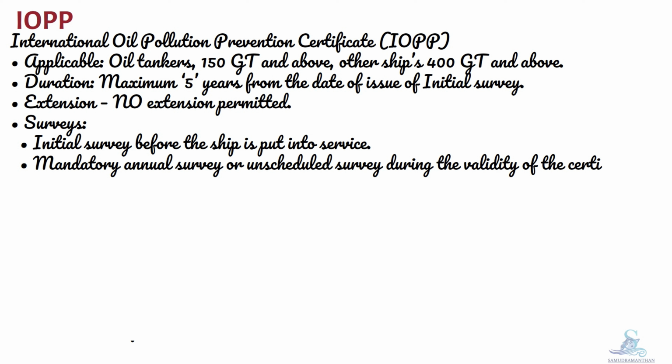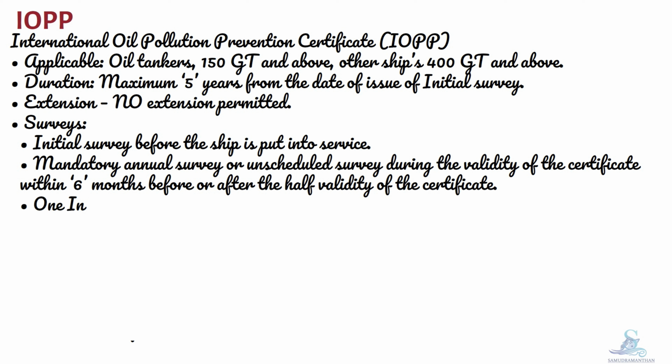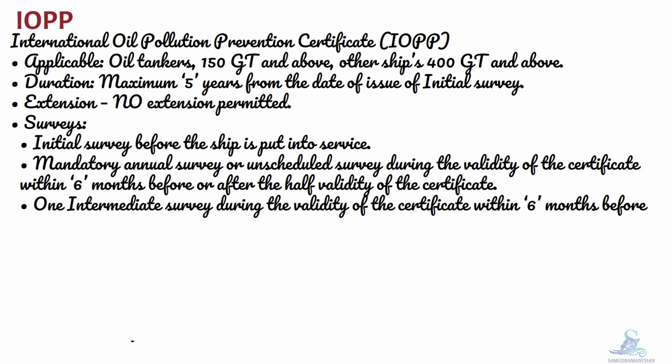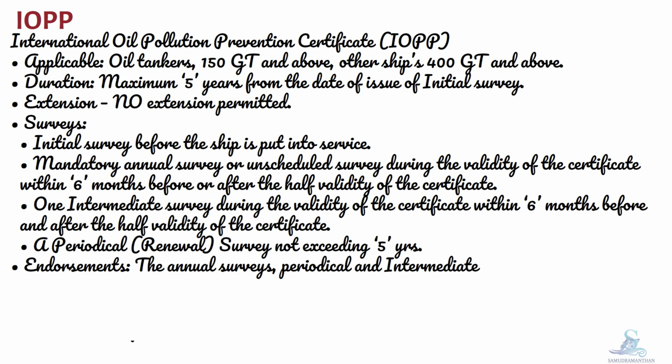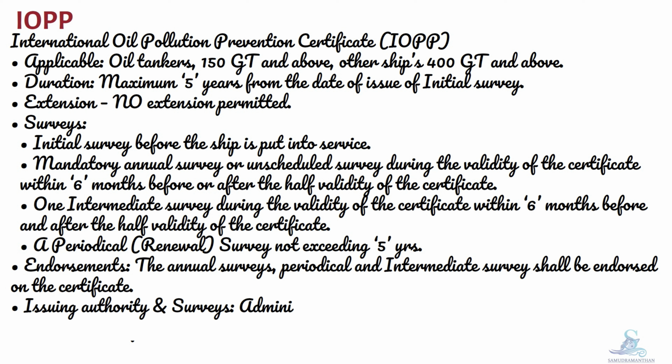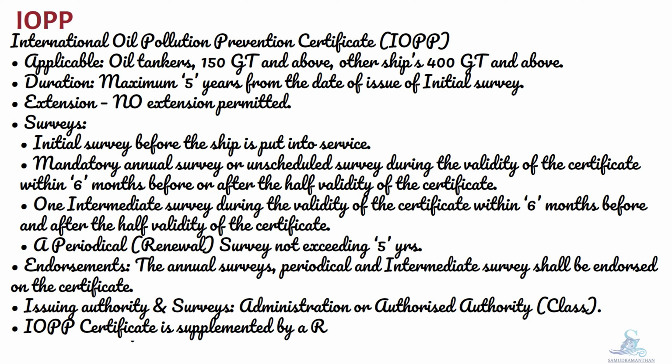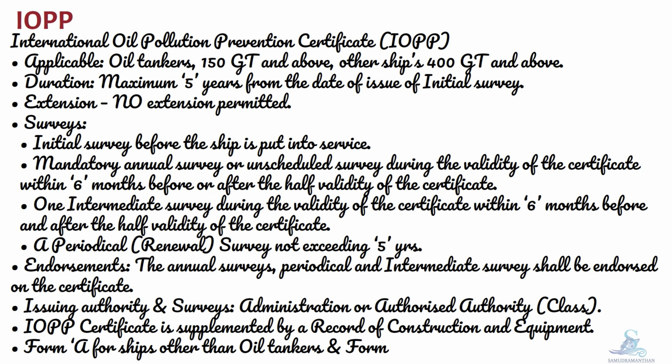Mandatory annual survey during the validity of the certificate within 6 months before or after the half validity of the certificate. One intermediate survey during the validity of the certificate within 6 months before and after the half validity of the certificate. A periodical renewal survey not exceeding 5 years. Endorsements: the annual, periodical and intermediate surveys shall be endorsed on the certificate. Issuing authority and surveys: administration or authorized authority, class. The IOPP certificate is supplemented by a record of construction and equipment: Form A for ships other than oil tankers and Form B for oil tankers.